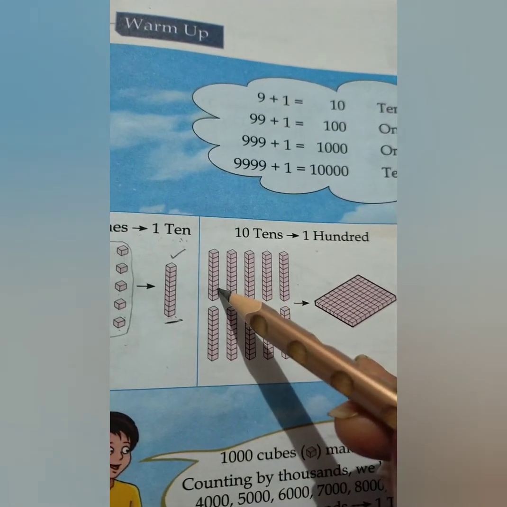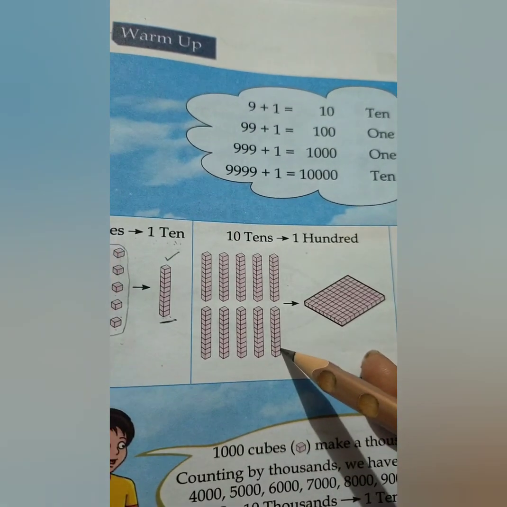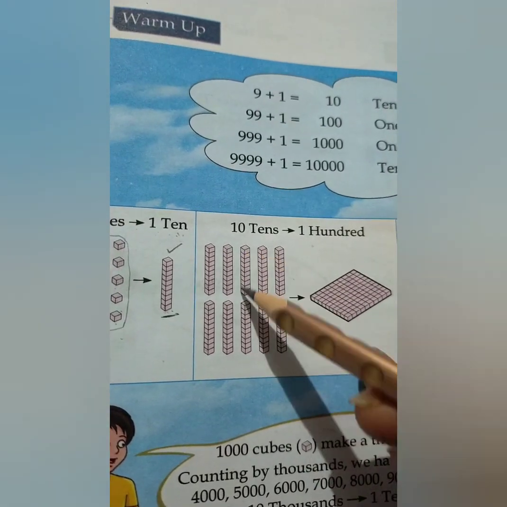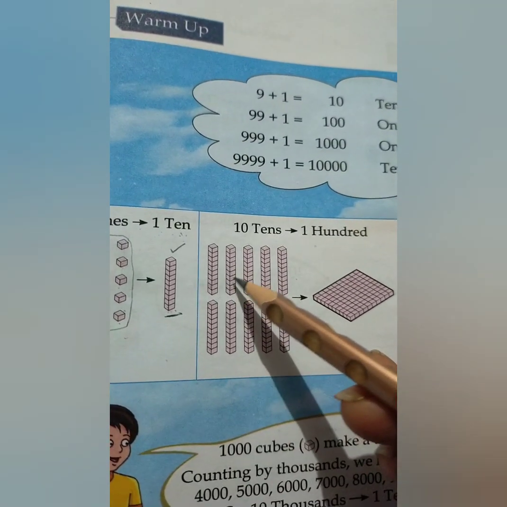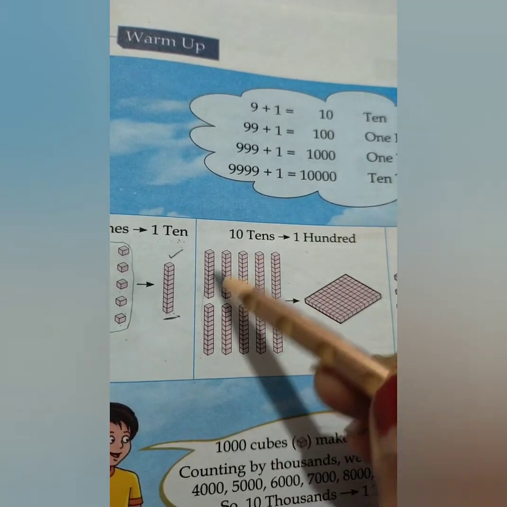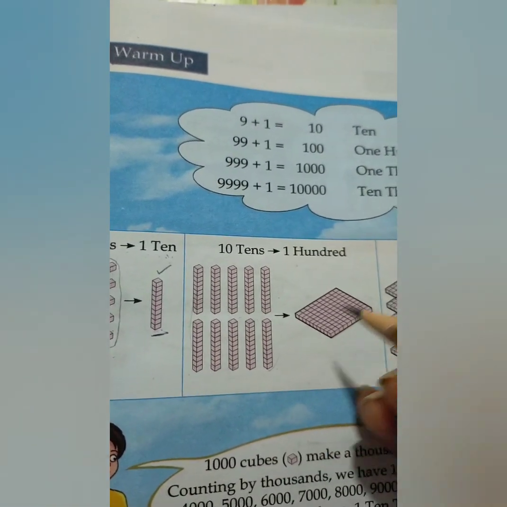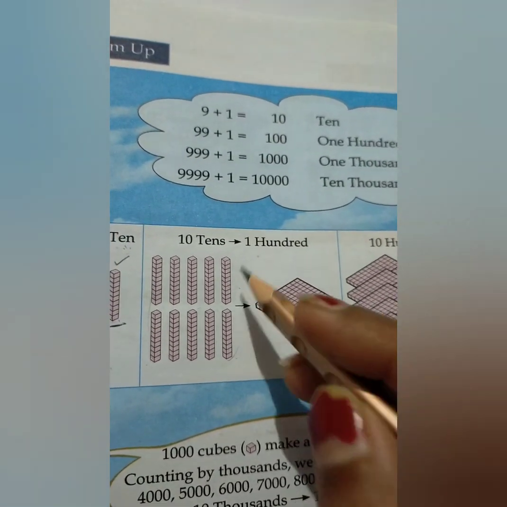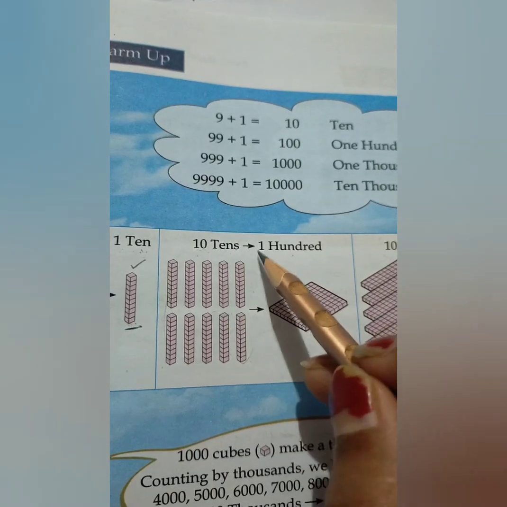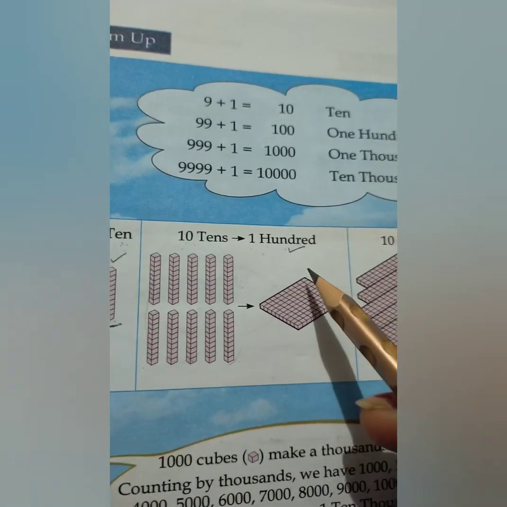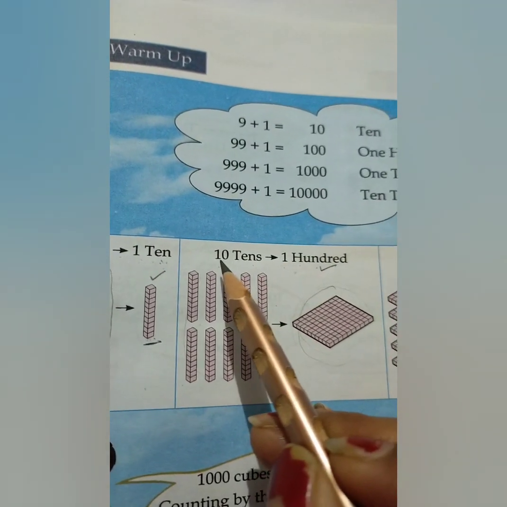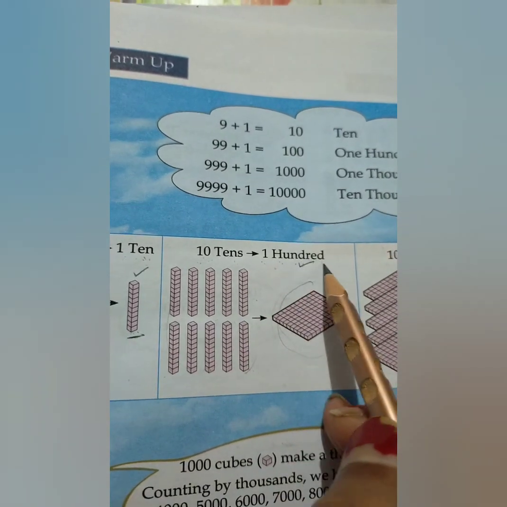And in the same way, if we have these 10 blocks, 10 grids, like this, in this also there are 10 blocks, here again 10, here again 10. Like this we are having 1 2 3 4 5 6 7 8 9 10, 10 tens. When we join these together, it will become like this, and these 10 tens will make 100. Now these are the 100 grids made together. So as per the maths, it will become 10 tens is equal to 100.